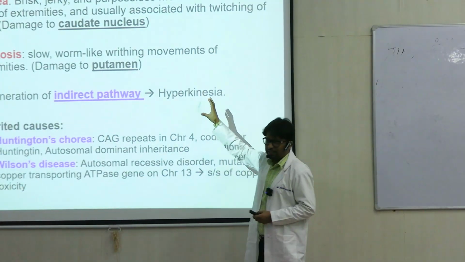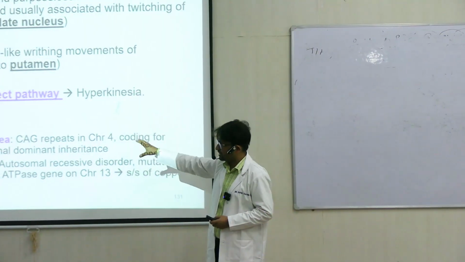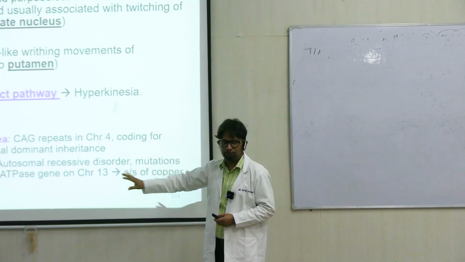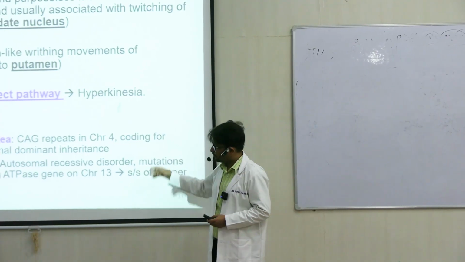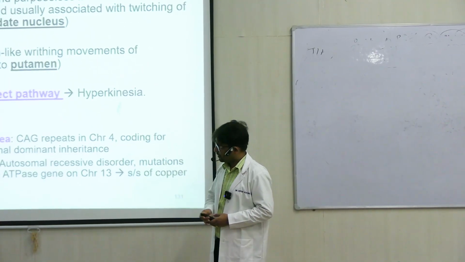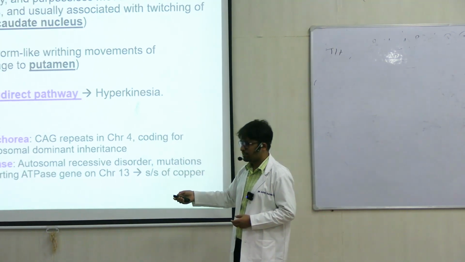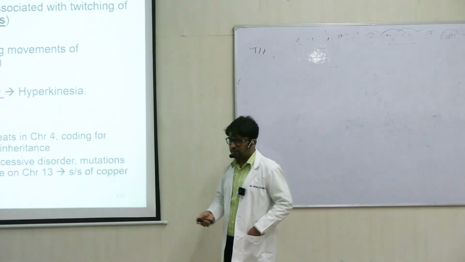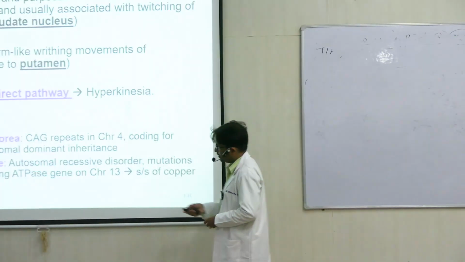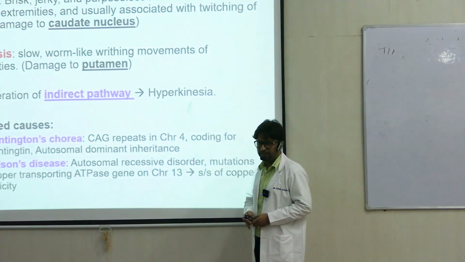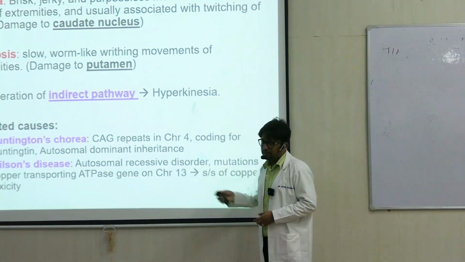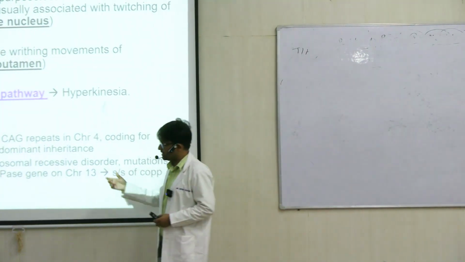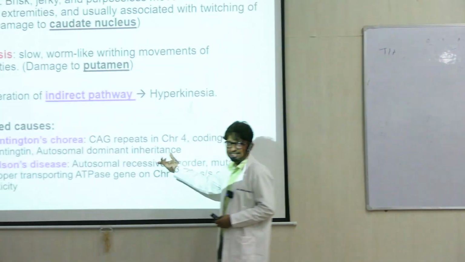So these are the manifestations. Some of the causes I've mentioned here, two important causes. There are lots of other genetic mutations which can result in these diseases. But two common ones are, first, Huntington's chorea, in which you find an abnormal form of the protein huntingtin, right? And the striking feature of this disease is autosomal dominant inheritance.